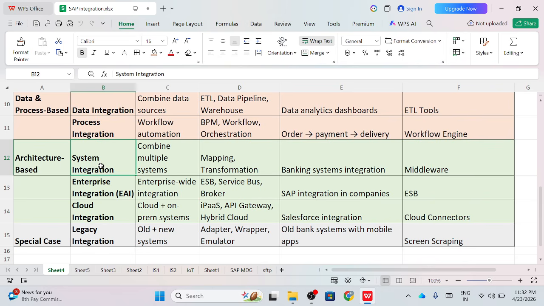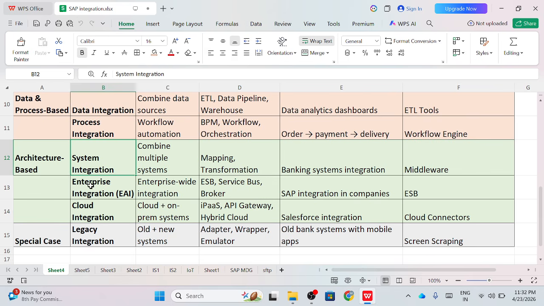If we are making these systems integrated, or suppose we have different kinds of business systems and we are integrating those systems, that will be system integration. In this case, mapping or transformations are used, and multiple systems are combined.